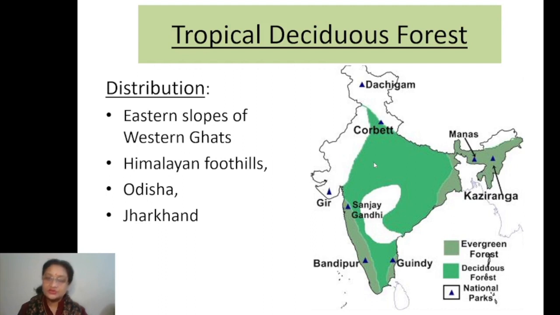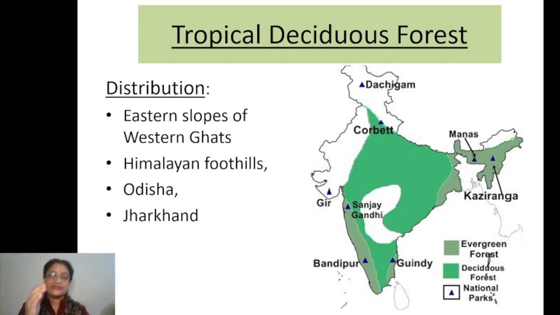I told you just now in the earlier part that a major part of the peninsular region and large part of the northern plains of India, where the rainfall is not so high, not going above 200 centimeters, but yes, it is comparatively high, and it is not so low that it goes below 100 centimeters.